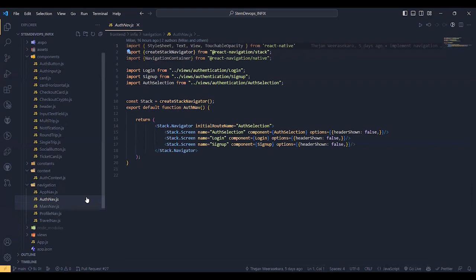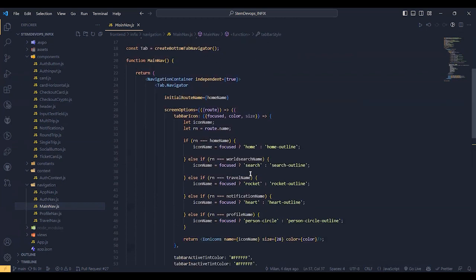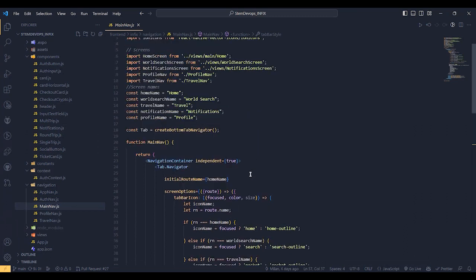Then main navigation. Main navigation comes at the home screen and thereafter. It's basically the bar at the bottom which provides the navigation, hence the navigation bar. So we'll create the components home, search, and robot search or booking process, notifications, and then profile. Hence this is the navigation that does that.